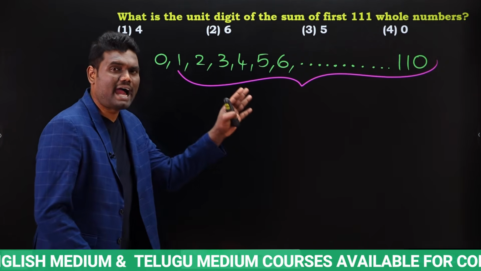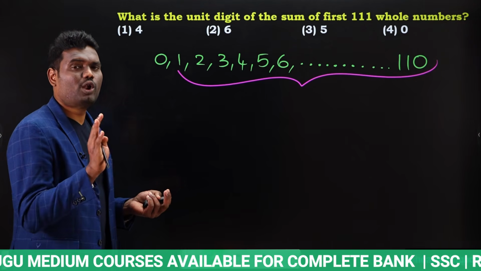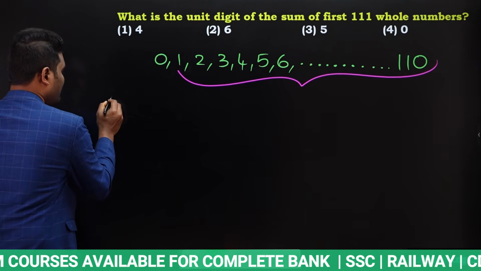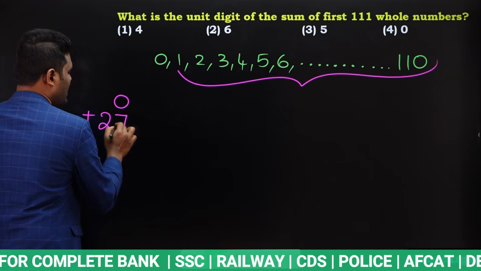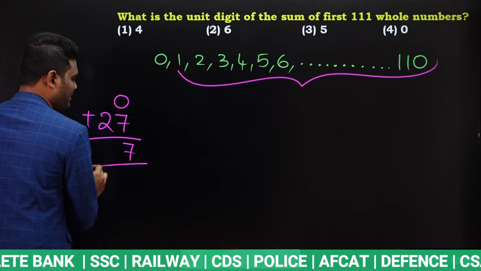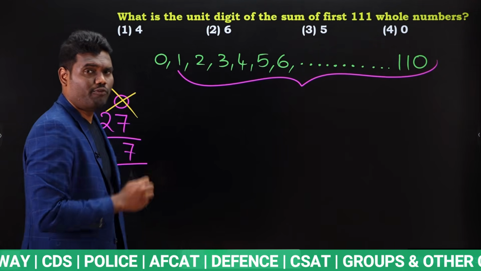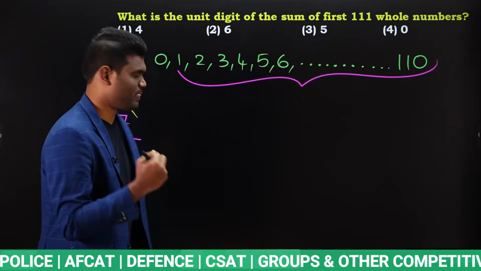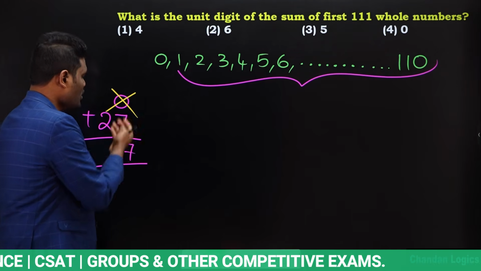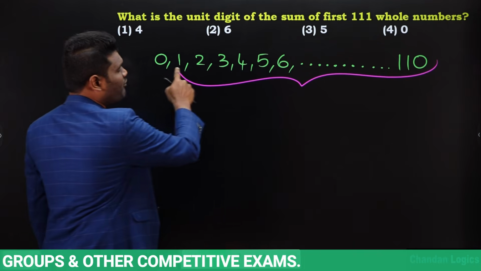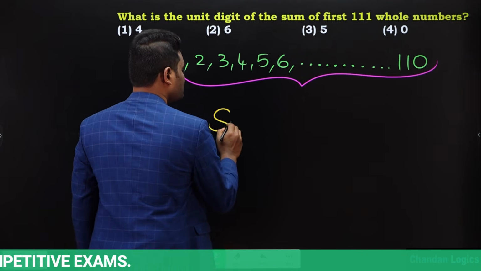Anyway, 0 added with any number will not change the last digit. For example, 0 plus 27, the last digit will be 7. Obviously, 0 has no effect when you are finding the last digit. So simply you can find the sum of n natural numbers. What is the formula for the sum of n natural numbers?